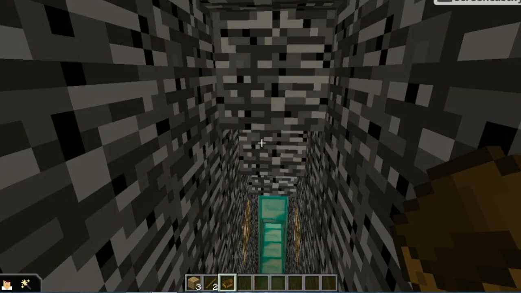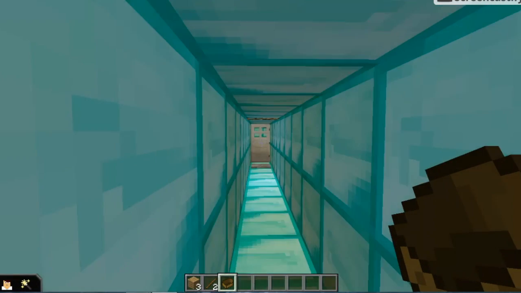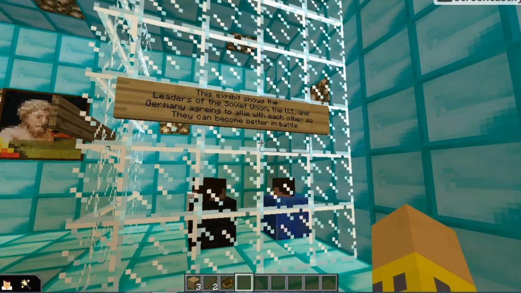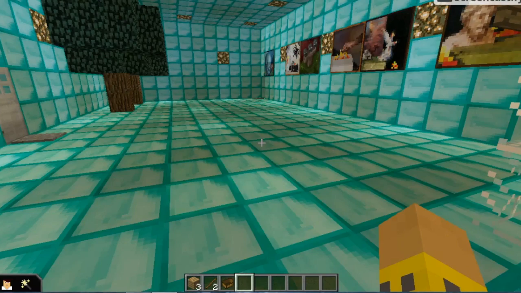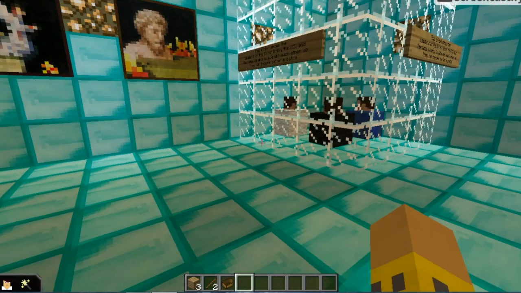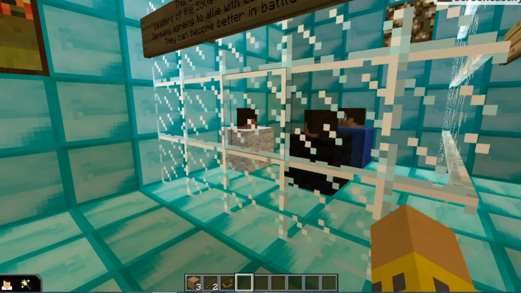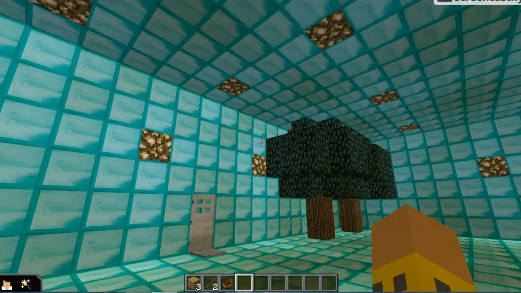Hello, and welcome to The United Nations is Born. Let's get started with our tour. This exhibit shows the leaders of the Soviet Union, the US, and Germany agreeing to ally with each other so they can become better in battle. This was important so if we ended up getting in a war, we would have a bigger team and it would be most likely for us to win in battle.